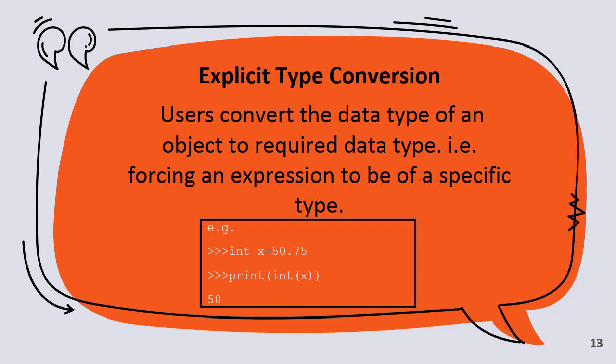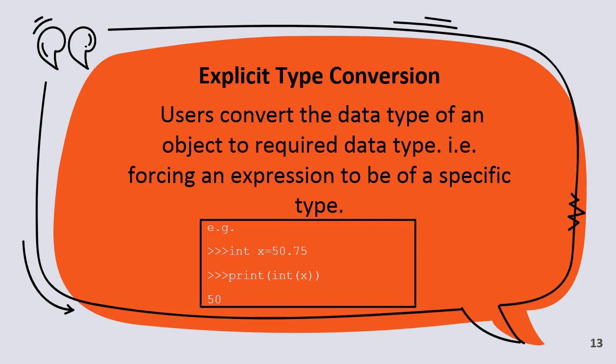An example is given there: x is 50.75, so it is a floating point number. Then in the next statement, print int of x. That means converting that floating point value to an integer value. There is also a problem.